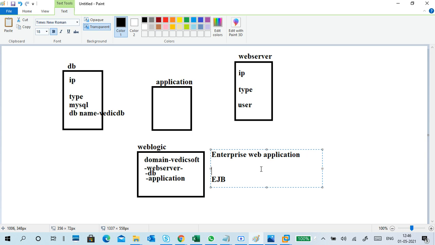In WebLogic I mention the make metric project, and what the web servers are, what the applications are, what the database servers are, and how to make the connections in the WebLogic server, without platform dependency. Your database can be any type, any type of web server, any type of application, but everything we can put in WebLogic server.